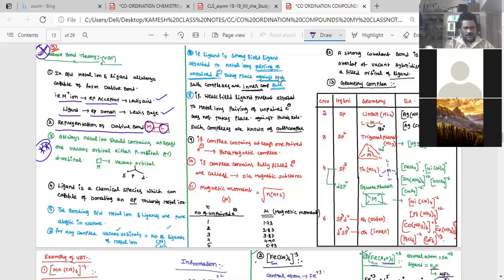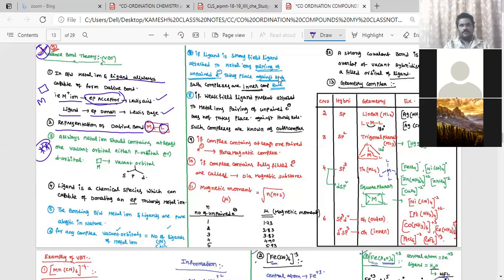First one: the metal ion, as electron pair acceptor, should always contain a vacant orbital. The metal should have a vacant orbital with positive charge, which acts as a Lewis acid, whereas the ligand acts as an electron pair donor, which acts as a Lewis base.